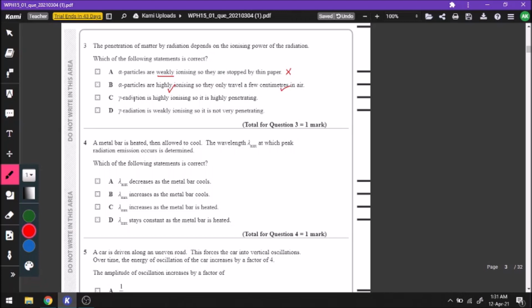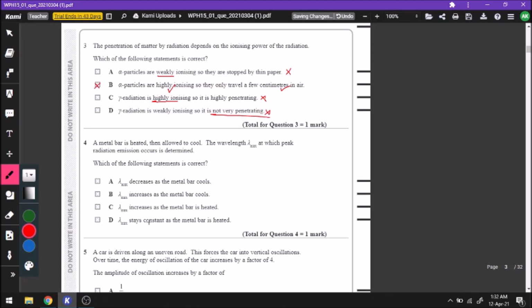Let us see whether C and D make sense or not. C: Gamma radiation is highly ionizing. Gamma is not highly ionizing. This is wrong. Gamma is weakly ionizing. Okay, this part is correct. So it is not very penetrating. This part is wrong. We know gamma is very penetrating. So the correct answer is B.